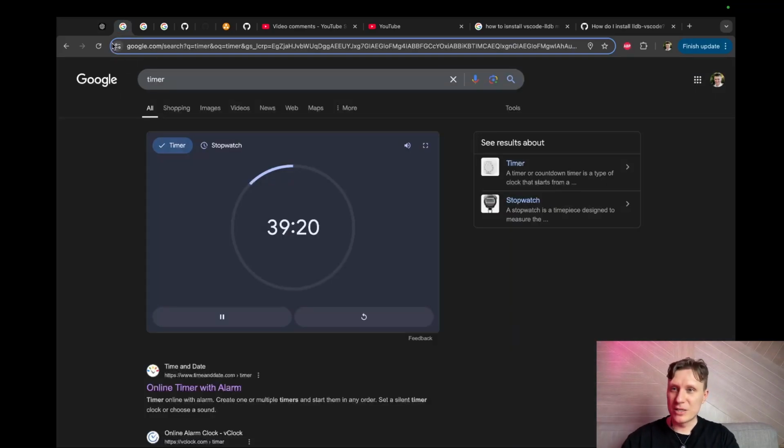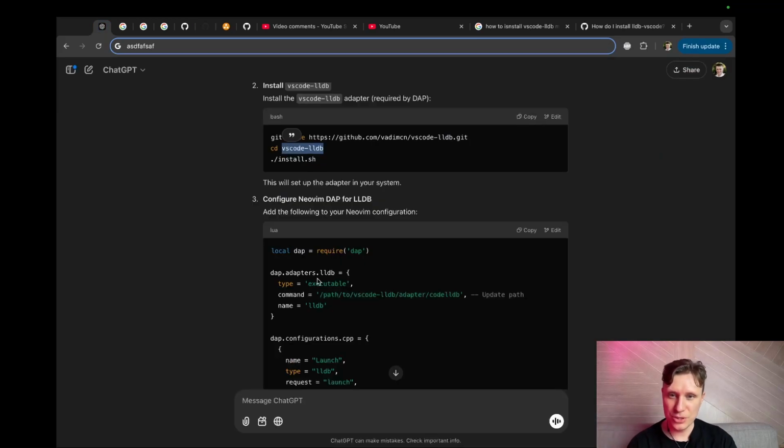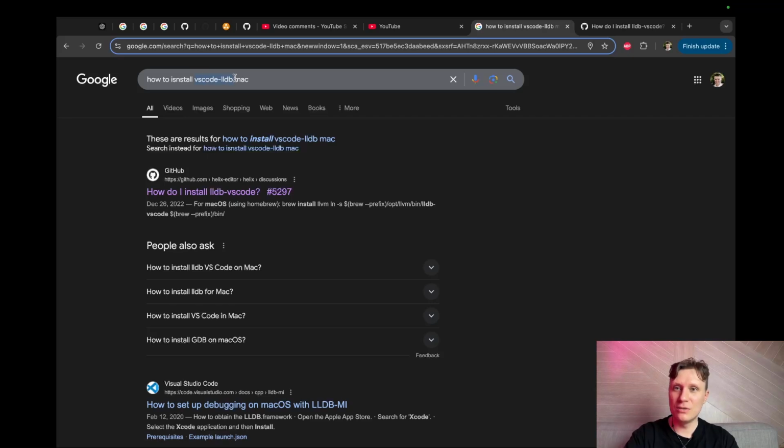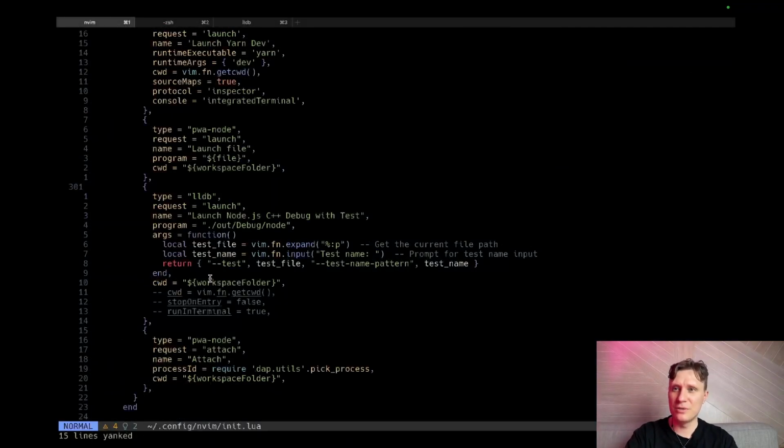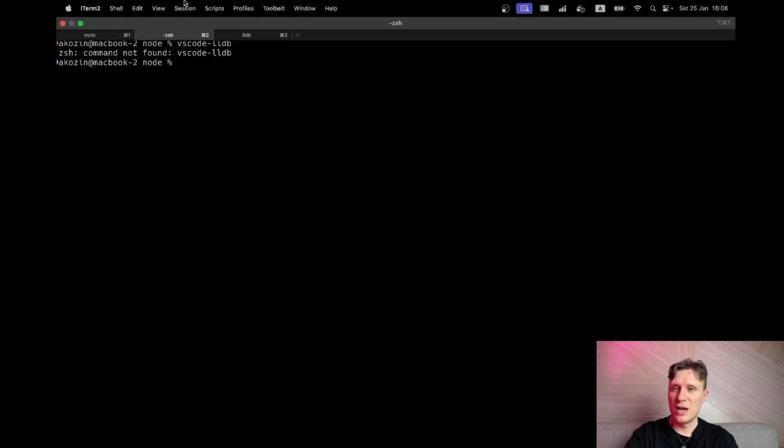Have I started my timer? Yes, I have started my timer. So how to do it? I installed LLVM off screen, because it takes a lot. Maybe I have this binary already. I don't have this binary.